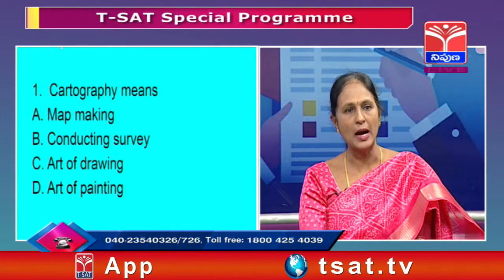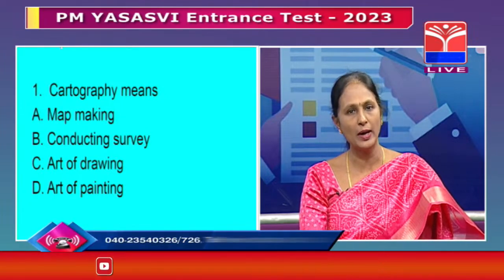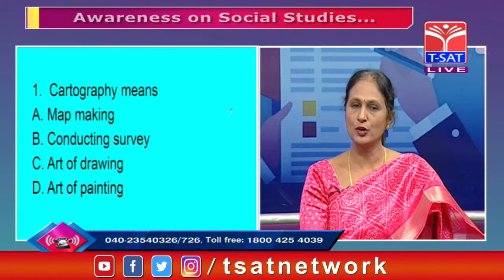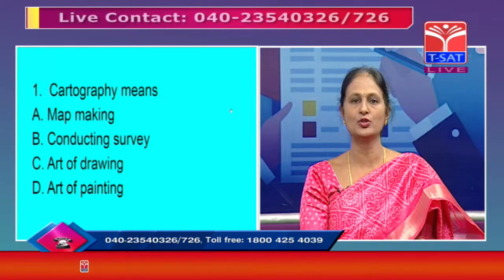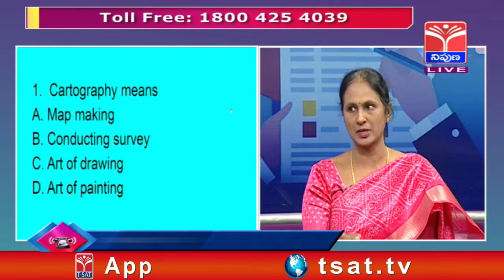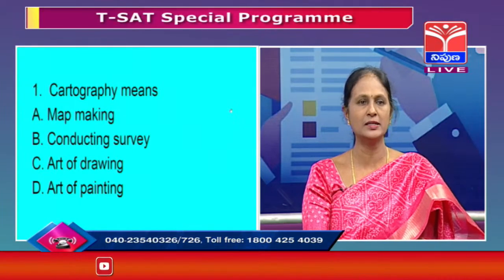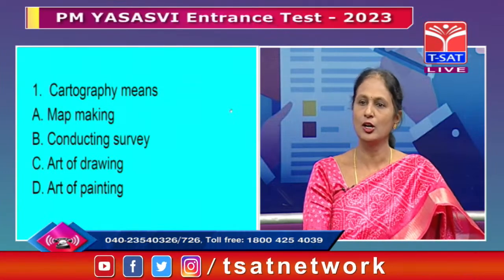The way the map is made is called cartography, and the one who prepares the map is called a cartographer. We all know how these maps are made these days. Very accurate maps are made because we have satellite images sent by the satellites, and these maps are made with the help of latitudes and longitudes.